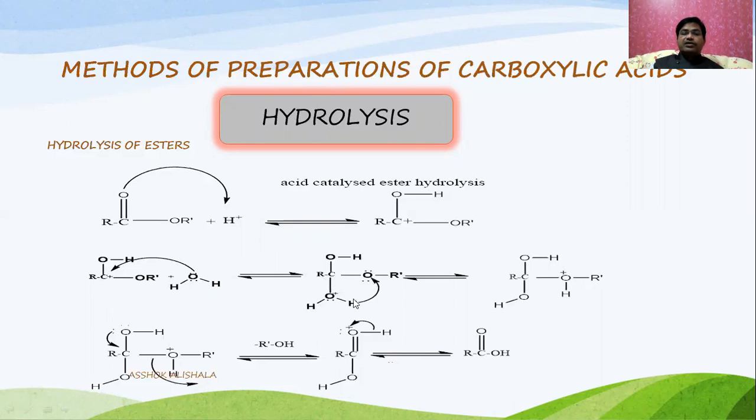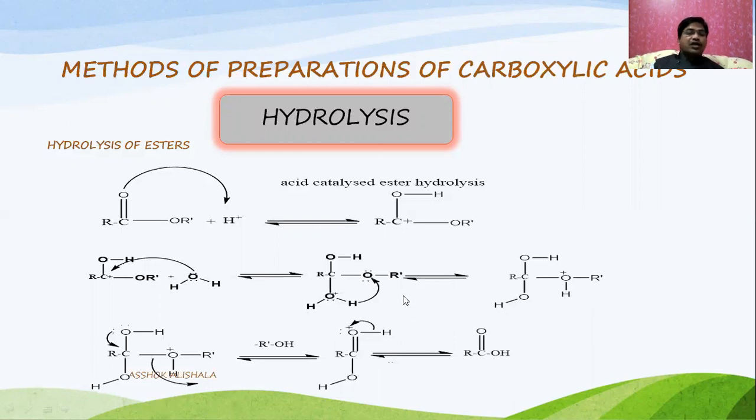This intermediate rearranges somewhat. The proton is transferred to the alkoxide oxygen, and because of this the positive charge shifts to that alkoxy oxygen. Then some rearrangement takes place.